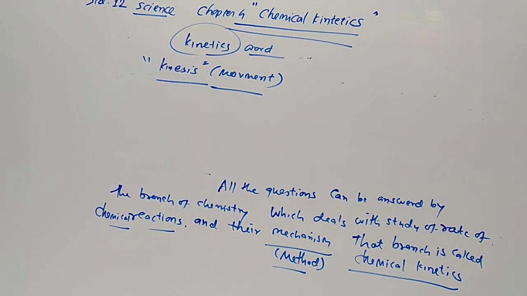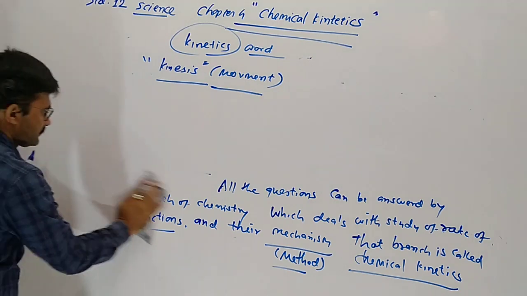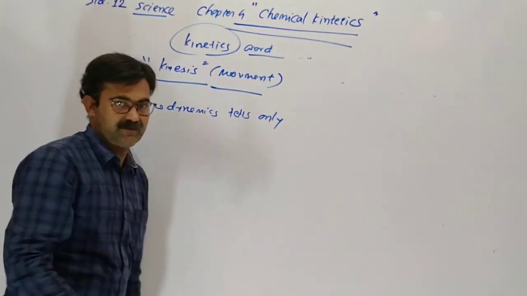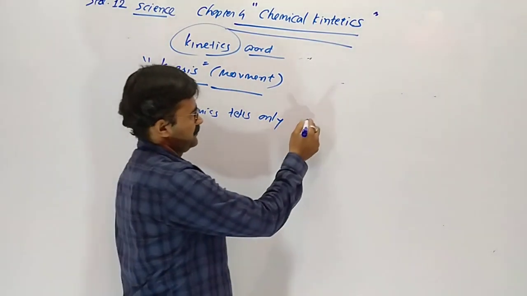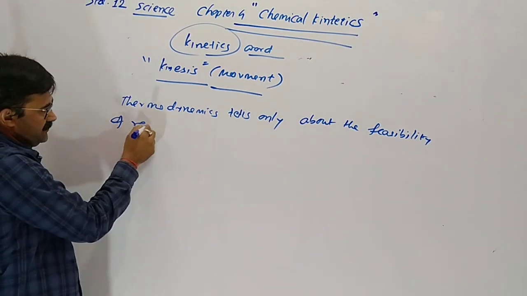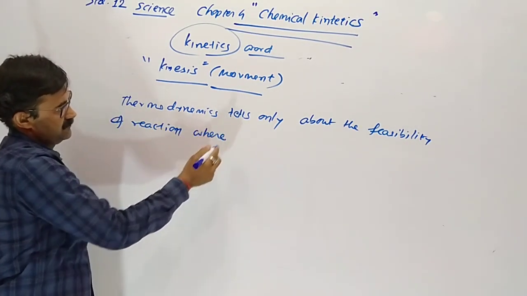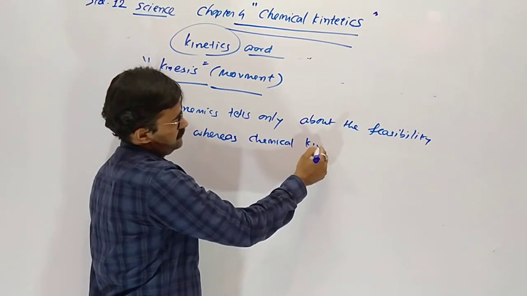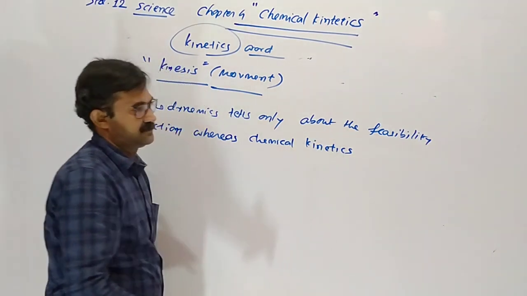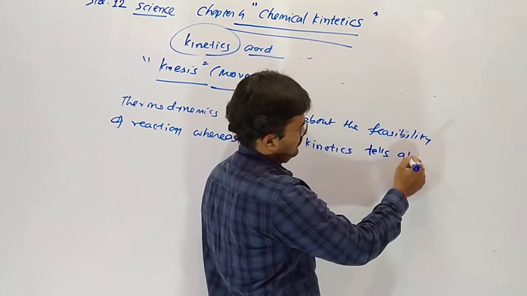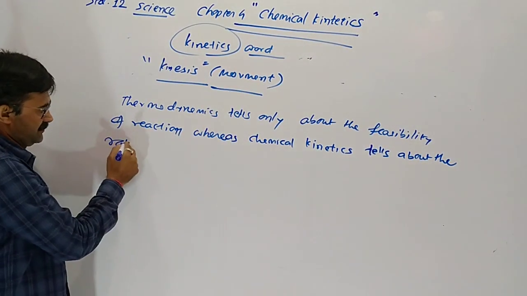Now, comparison: thermodynamics tells only about the feasibility of the reaction, whereas chemical kinetics tells about the rate of reaction. Understood?